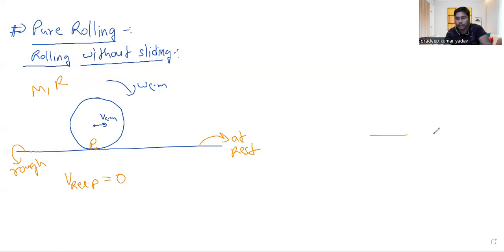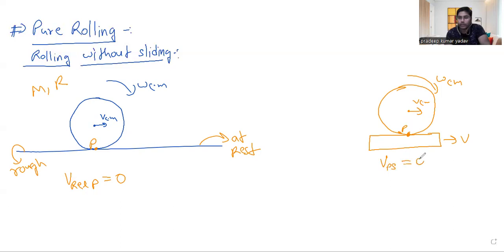You can see the case like a moving platform, which is sliding with speed V. Here we have a round object attached with this. The platform is moving, and the round object will have VCM and omega cm. These velocities are with respect to ground, and the platform also has its speed with respect to ground. So basically the relative velocity of the point of contact with respect to the surface should be equal to zero.